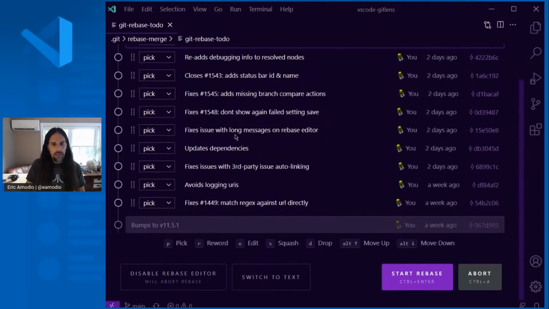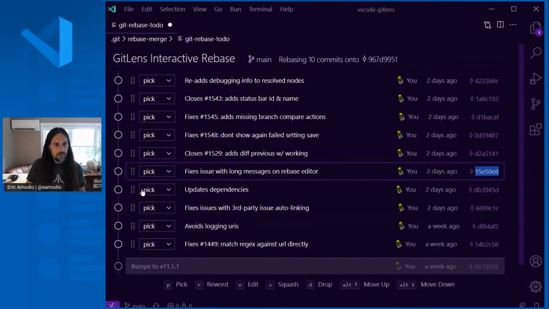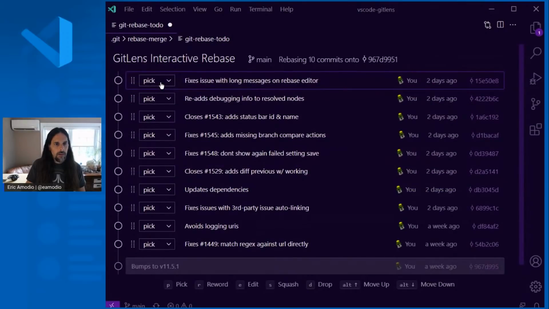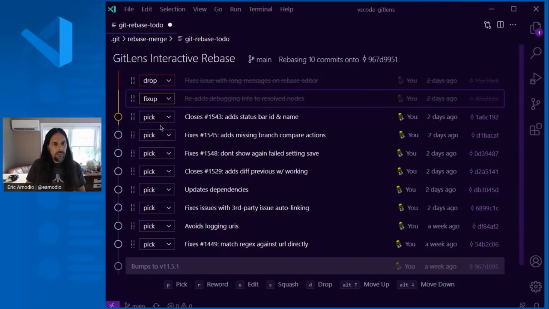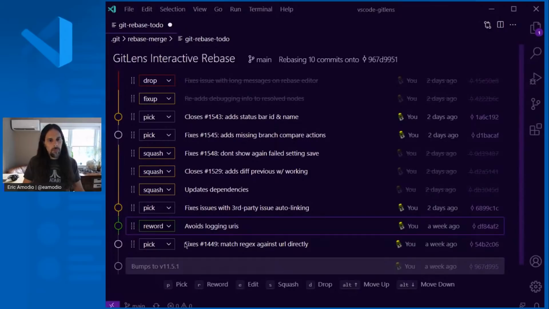So you can actually come in here and drag and drop these commits if you wanted to reorder. I wanted this one up here, or actually, this commit wasn't good, or this commit actually just fixes up this previous one, and these I all want squashed into one commit here. You can actually reword that. So you can just visually go through, and it shows you here what's going to happen to them.